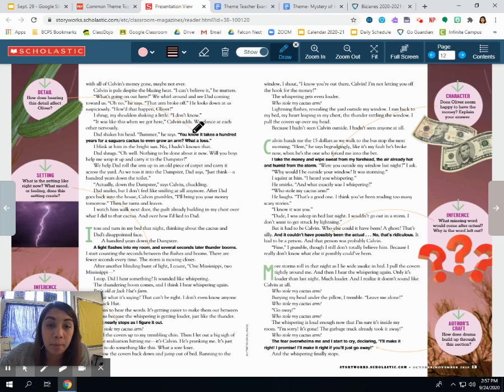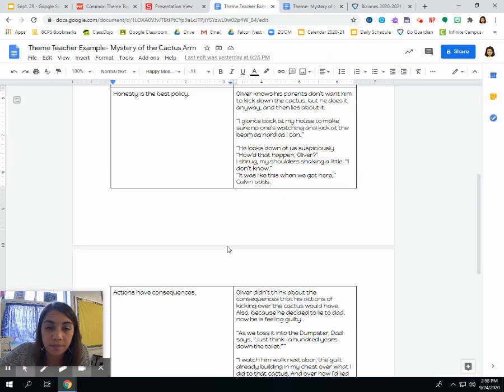Dad shakes his head. Bummer. You know it takes 100 years for a saguaro cactus to grow even an arm. What a loss. I blink at him in the bright sun. No, I hadn't known that. Dad shrugs. Oh well, nothing to be done about it now. Will you boys help me wrap it up and carry it to the dumpster? We help Dad roll the arm up in an old piece of carpet and carry it across the yard. As we toss it into the dumpster, Dad says, just think, 100 years down the toilet.